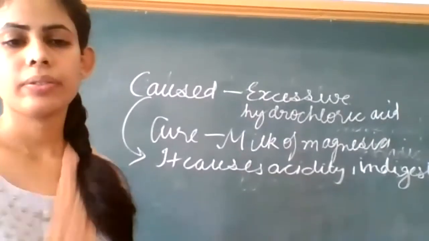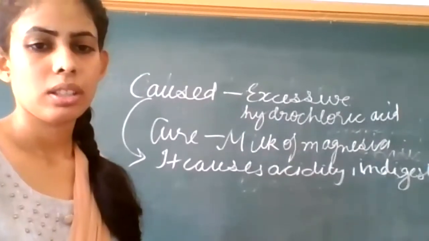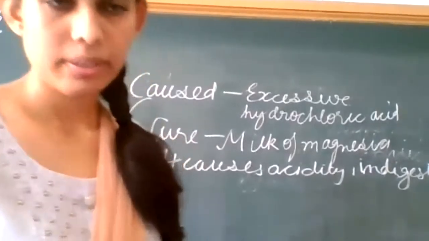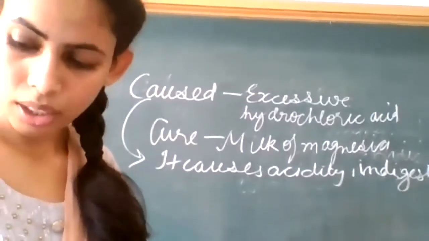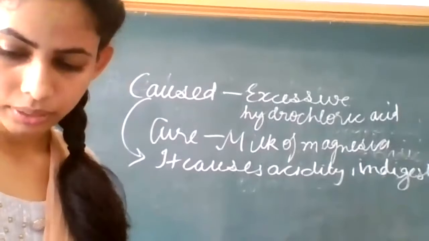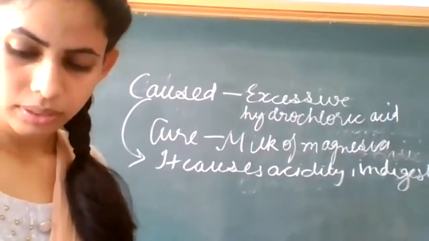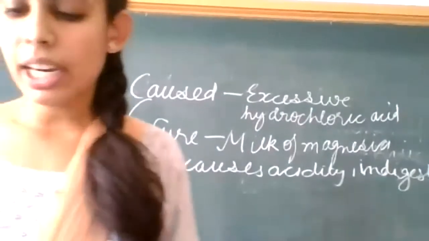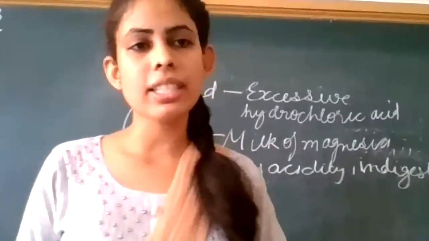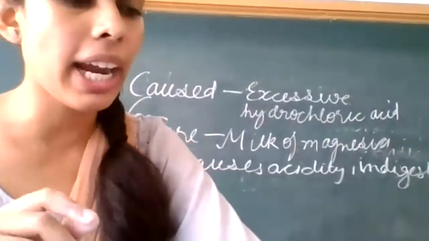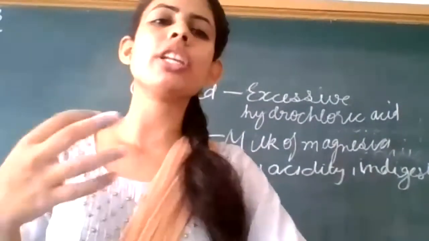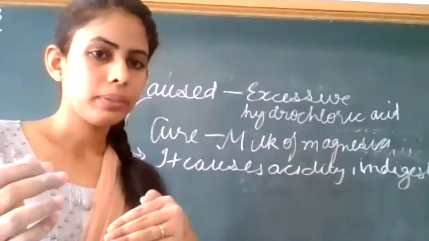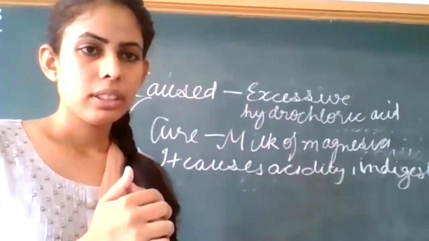Yes. When the ant injects formic acid into the skin, it can be cured by applying calamine solution on our skin, which will act as a base. Yes, and it will neutralize the effect of the excessive acid. So one point you can add here is that it causes irritation and swelling. Okay, then you will write the cure. Clear? Clear to you?